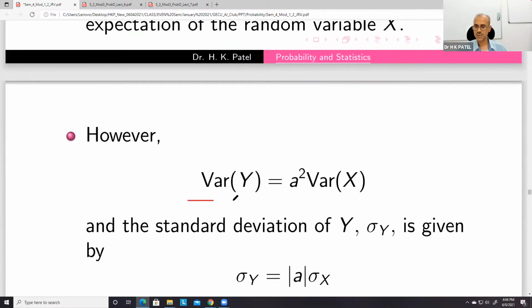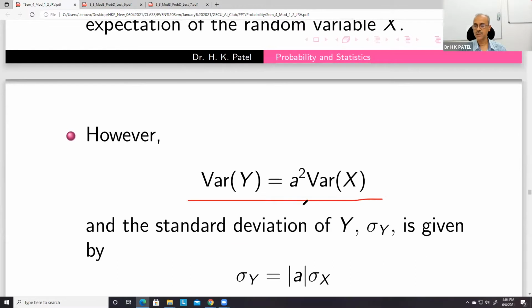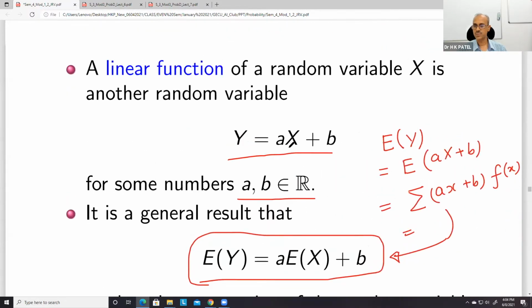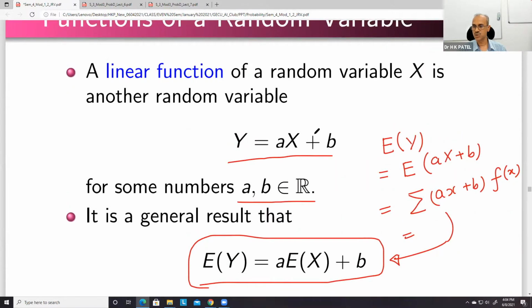And we have also seen that variance of y is a square times variance of x. So there is no role of b as far as the calculation of variance of y is concerned. Whatever the value of b is, it doesn't matter. The only thing is that variance of y is equal to a square variance of x.